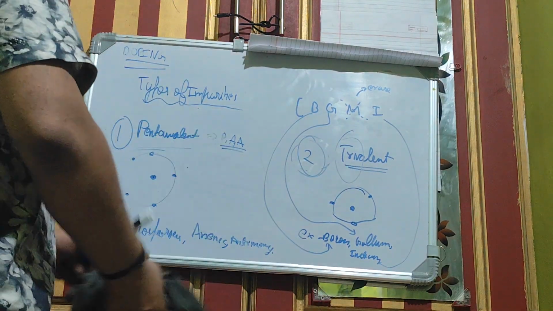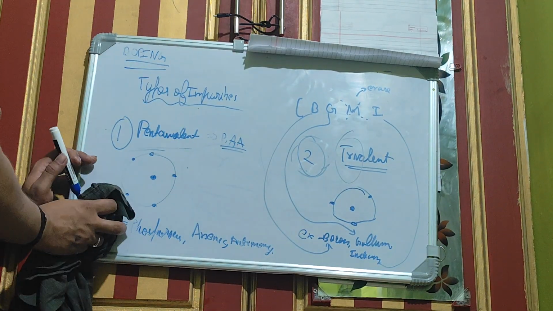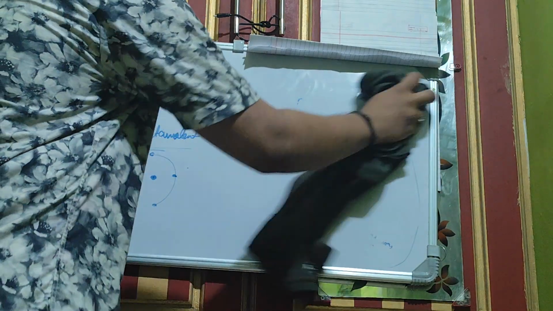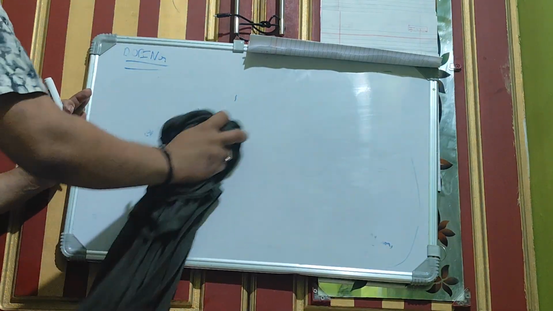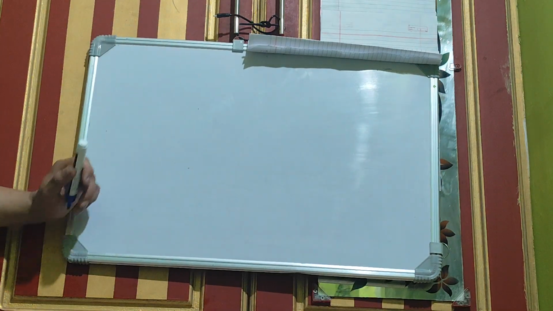So just take a screenshot of this if you want. It's quite ugly, but you can take it down so you could remember it easily. Okay, so that's the end of the first section.